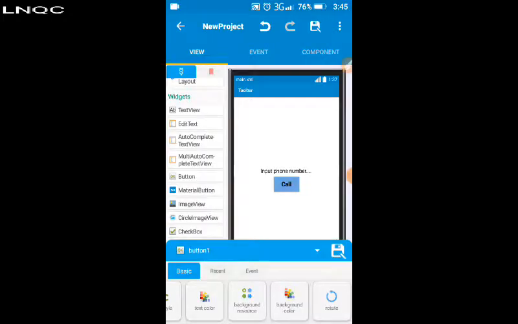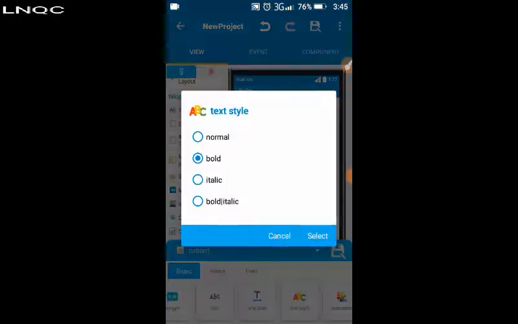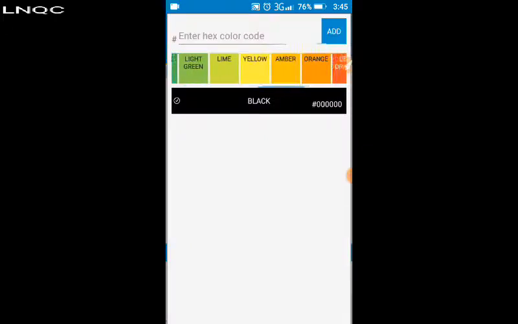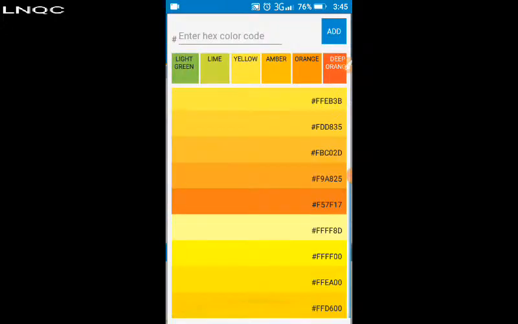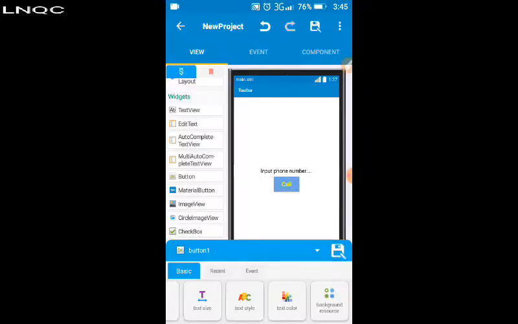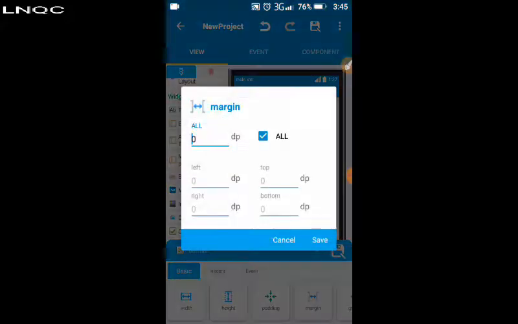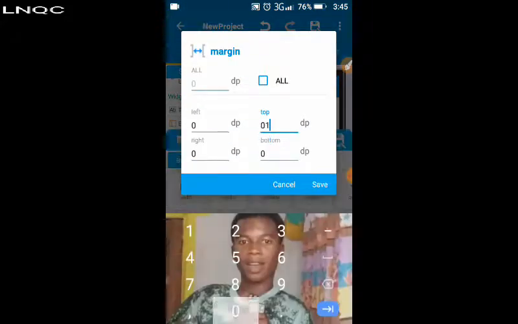Then text color yellow. We want a small space up, so margin top. Okay. Now we can proceed, but let me set it by 200.